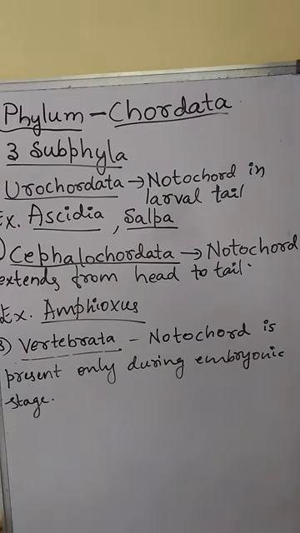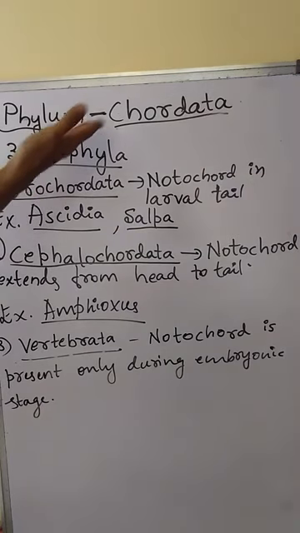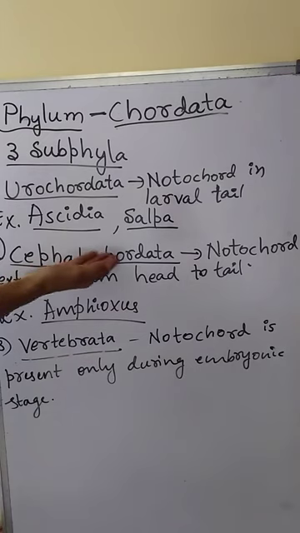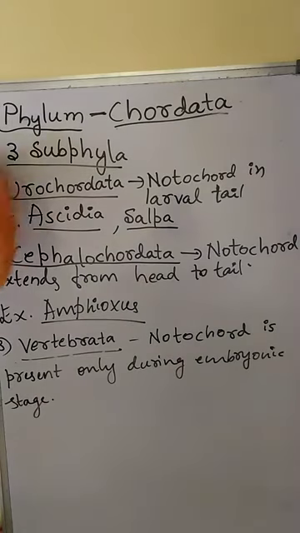Means all vertebrates, human beings, birds, fishes, amphibians come under phylum Chordata. But all chordates are not vertebrates, because some of the chordates may belong to Urochordata, and some chordates may belong to Cephalochordata. Hence, all chordates are not vertebrates.